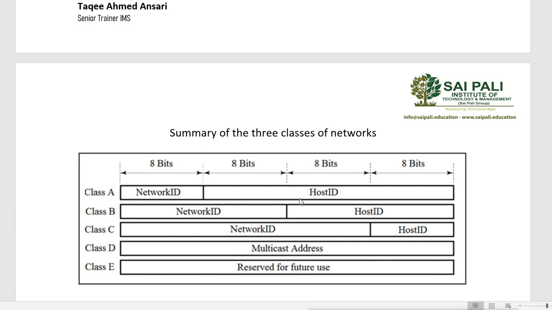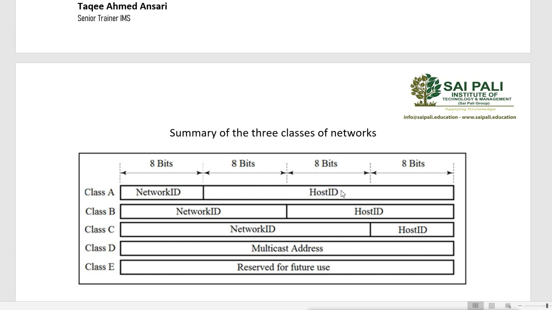So when the first 8 bits are the network ID, and the rest of the 3 parts are for the host ID, that means it is class A. So how did they divide it? They made class A, and in class A they keep the first part of 8 bits as the network ID, and the rest of the 3 parts of 8 bits as the host ID.